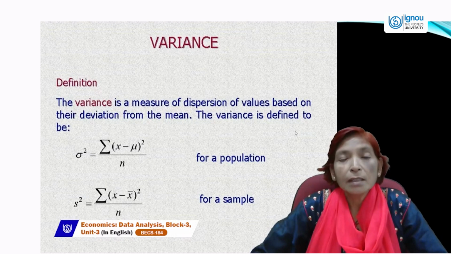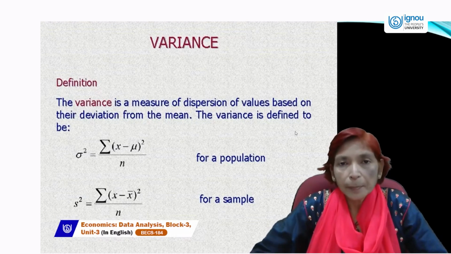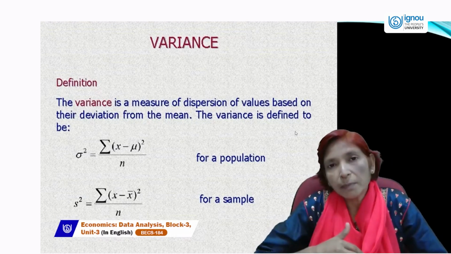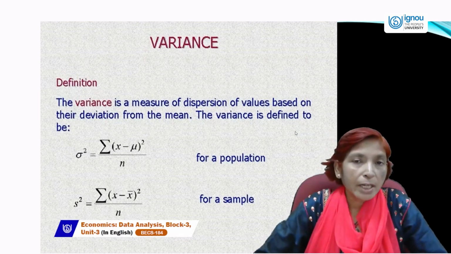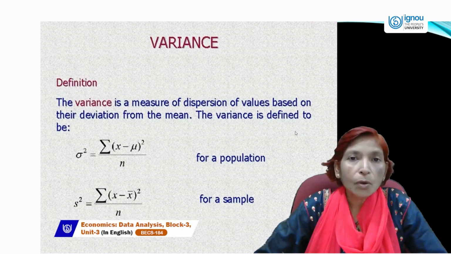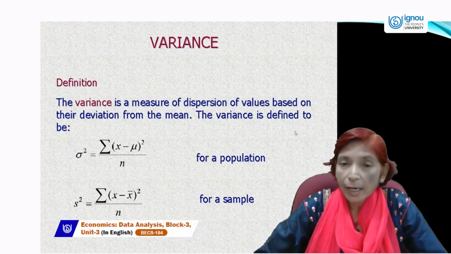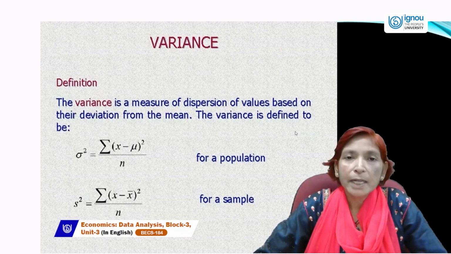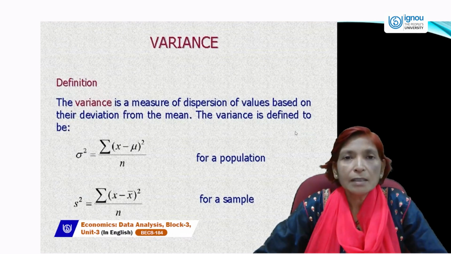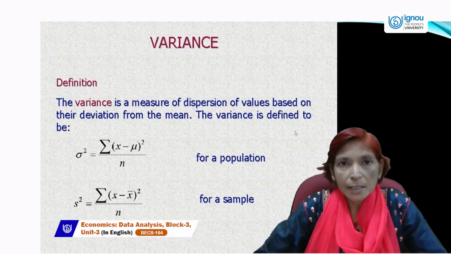And you know that measures of central tendency include mean, median, and mode. Among mean, median, and mode, the average or mean is the good measure of central tendency. Why? Because mean is based on all the observations, but median divides the series into two parts.